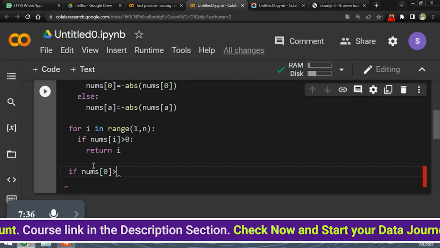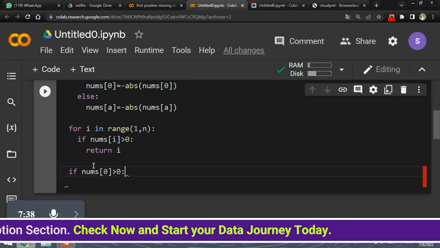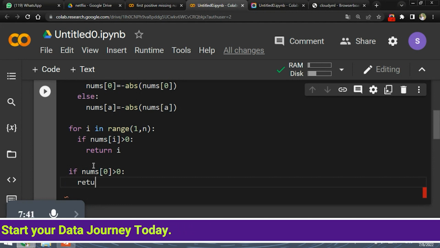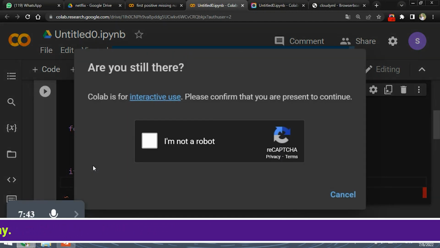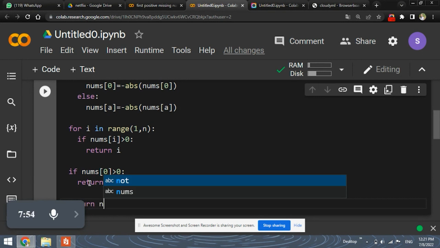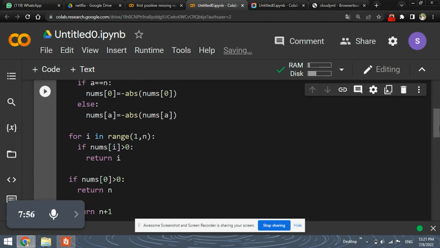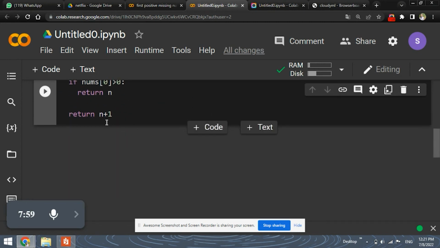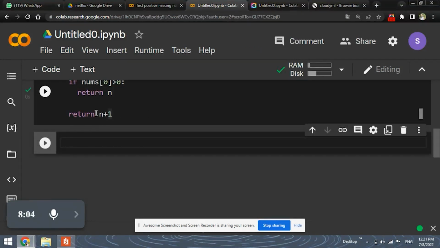And if nums of 0 is greater than 0, which means if the first element is positive, then we will simply return n. And if all these conditions are false, then simply return n plus 1. Run this to create the function definition, and let's print.